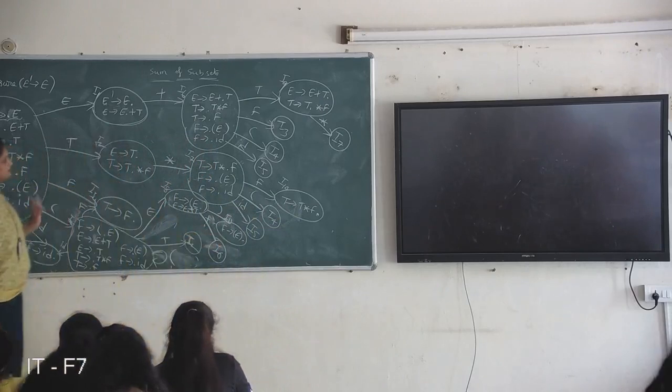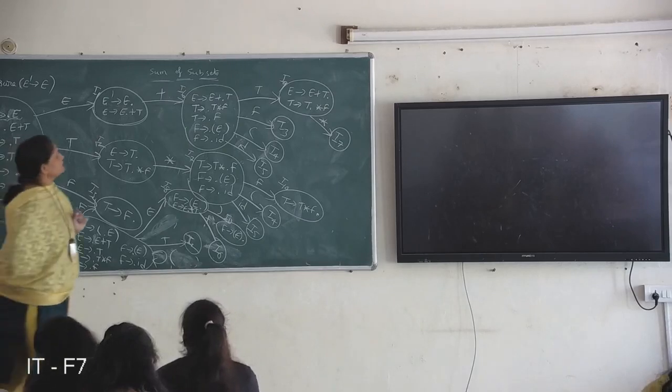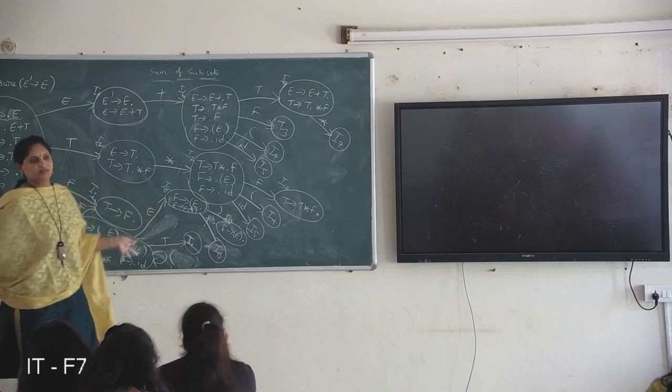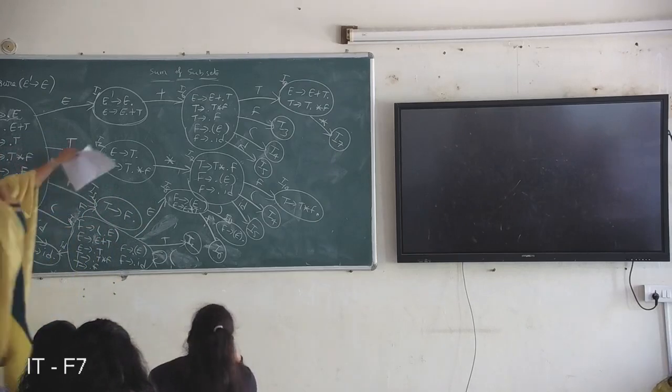The state diagram is complete. Whenever you get final items, there are no transitions possible, so you can stop the process and find the parser table from this diagram. And it is a final state. Why?